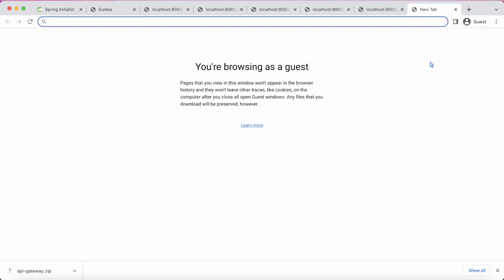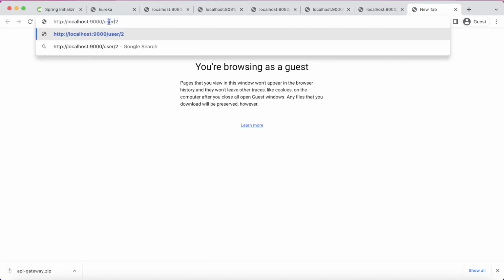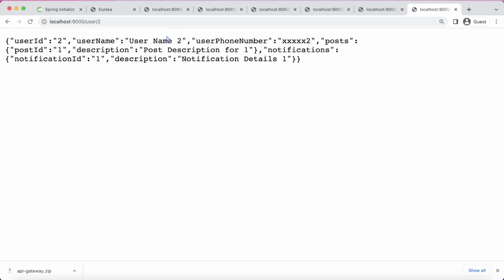Similarly, let us query our user service on port 9000, which is for API gateway, and let us do it for, let's say, ID 2 itself. So what am I seeing? I'm able to get the complete user response with the respective user ID, username, corresponding post, and corresponding notification details.